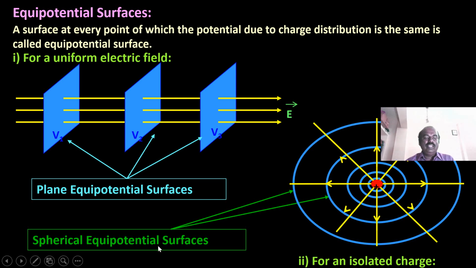Okay, so the surface defined as the set of points having equal potential is called an equipotential surface. This is a spherical equipotential surface. This surface is a plane equipotential surface. In the spherical equipotential surface, the same amount of potential will be there at all points. On this surface, the potential will be the same.